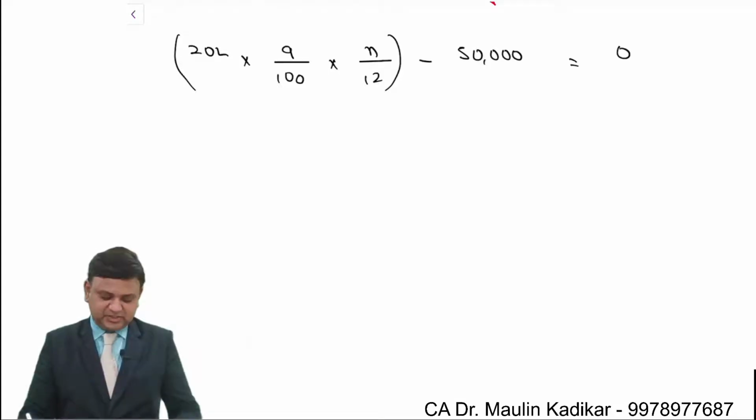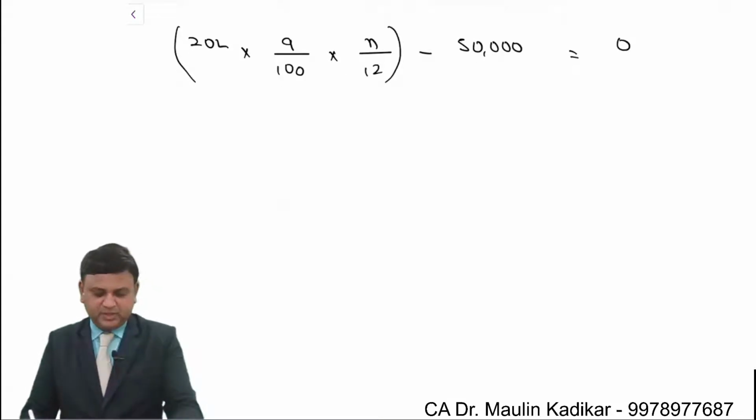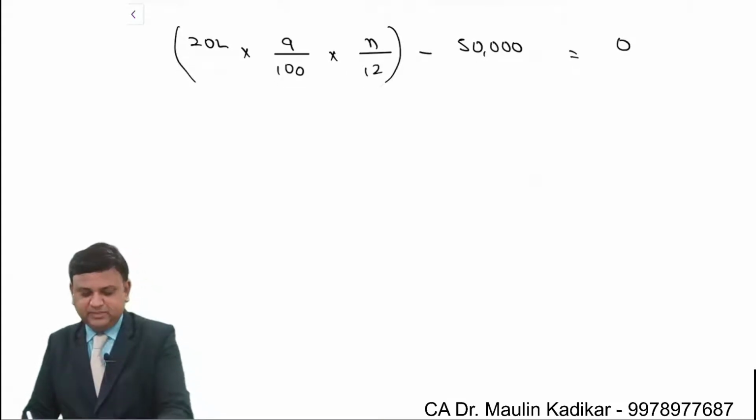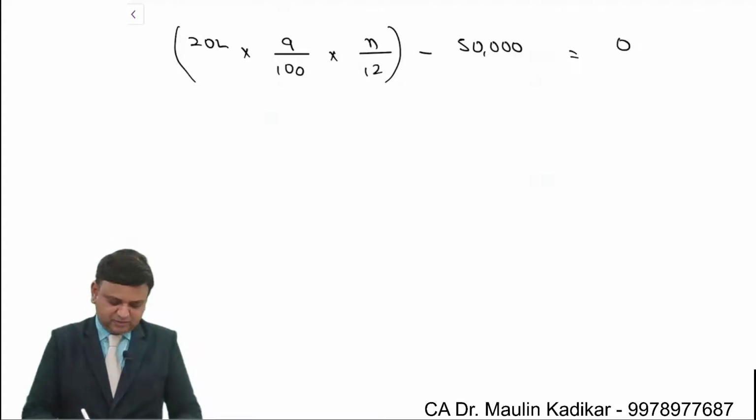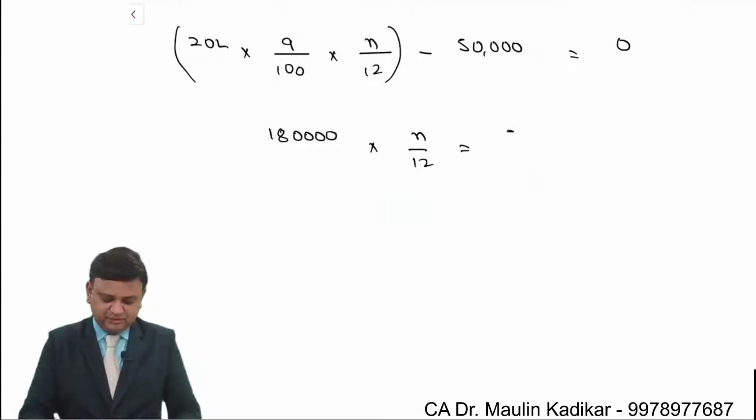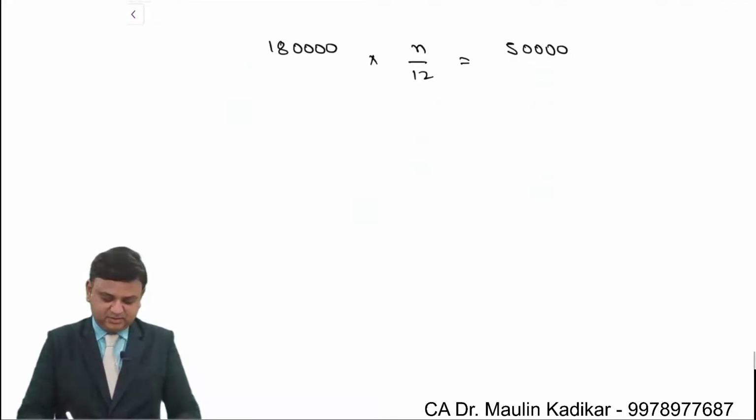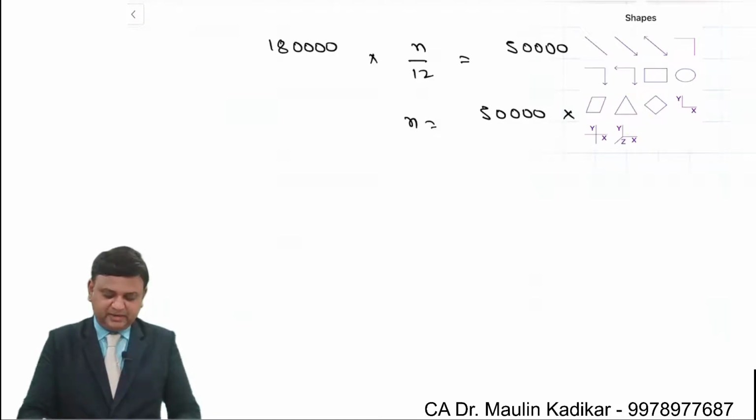So 50,000 is transferred over there. So 20 lakhs into 9%, 1,80,000 into n divided by 12, that is 50,000. n is the number of months. So it is 50,000 into 12 divided by 1,80,000.